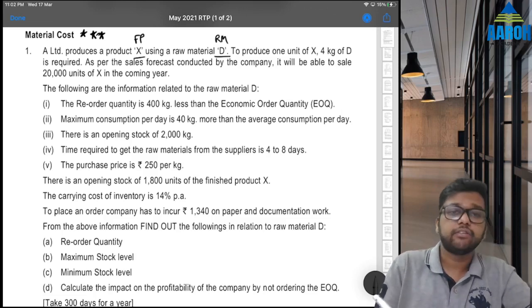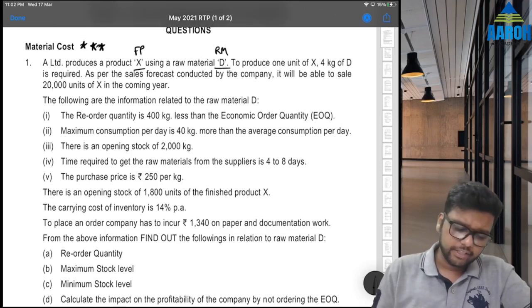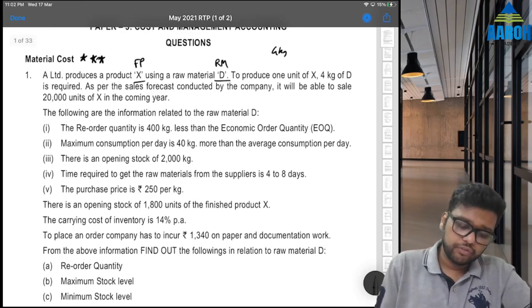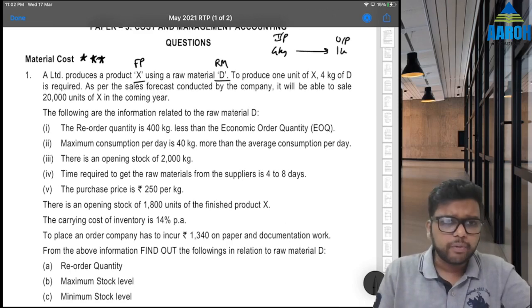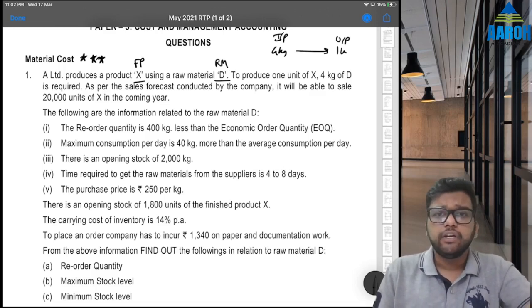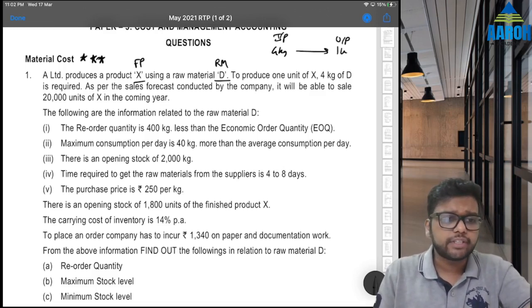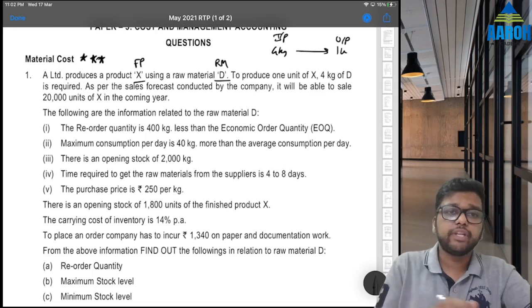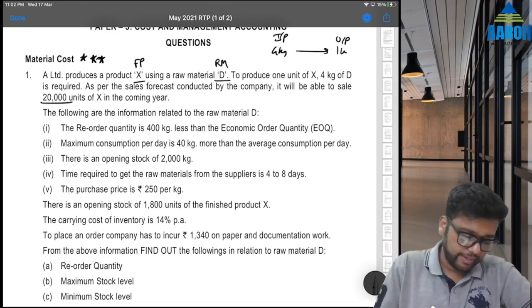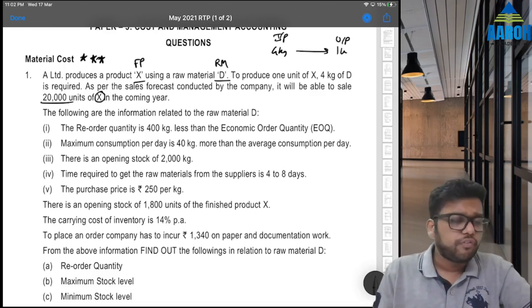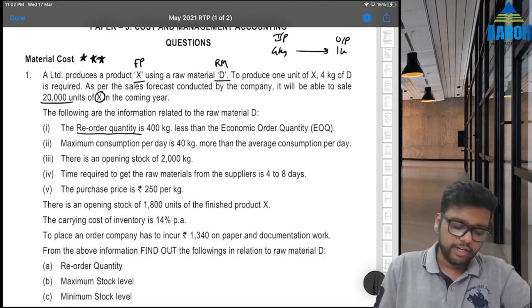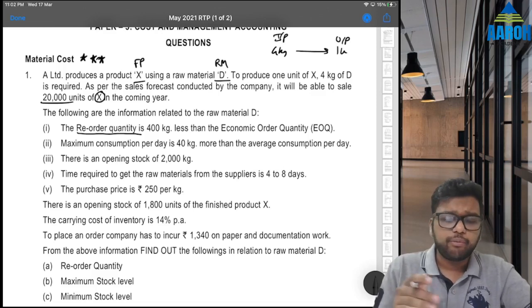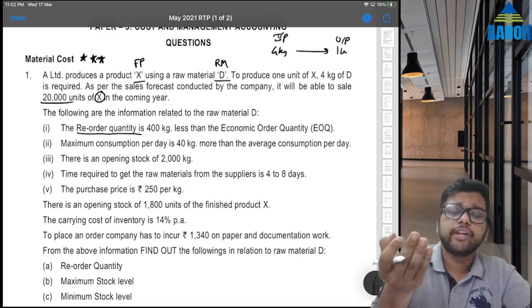So this is the raw material. To produce 1 unit of X, 4 kg of D is required. So 4 kg input gives us 1 unit of output. Fine. As per sales forecast conducted by the company, it will be able to sell 20,000 units of X in the coming year. That means coming year में their sale of finished product is going to be 20,000 X का. Following information is given related to raw material D. ROQ is 400 kgs less than EOQ. That means they are not ordering at EOQ, they are ordering at 400 less.